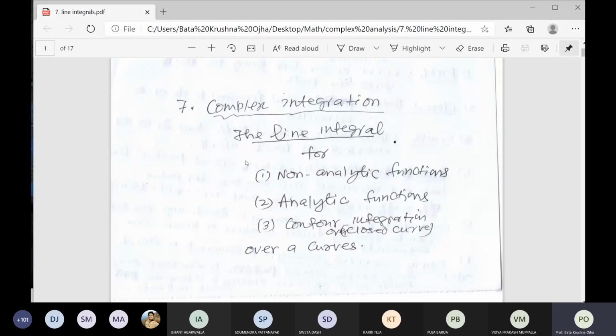You know the complex plane is a plane. Suppose you take two points A and B in the complex plane, two different points.